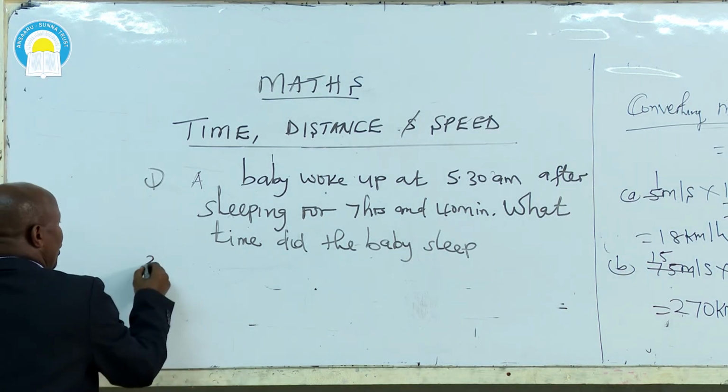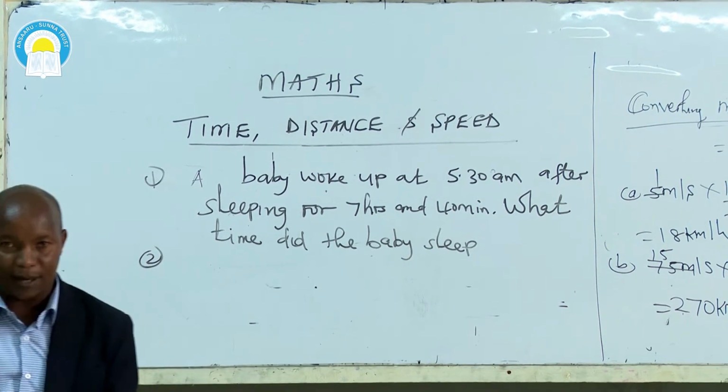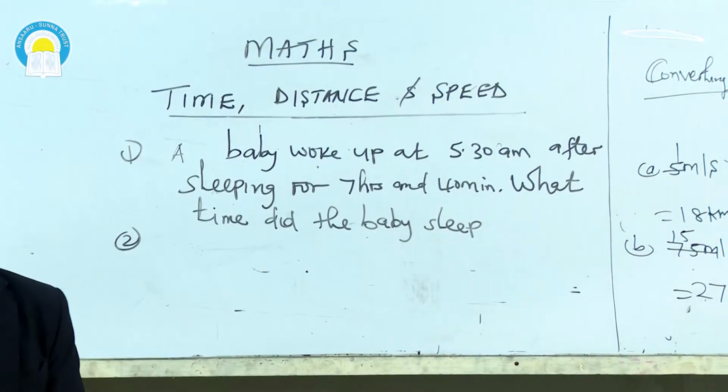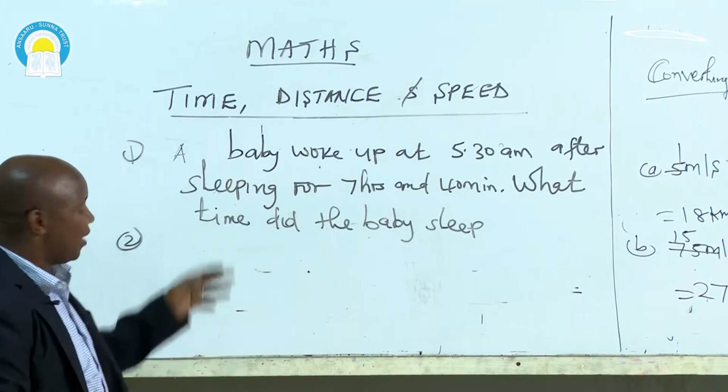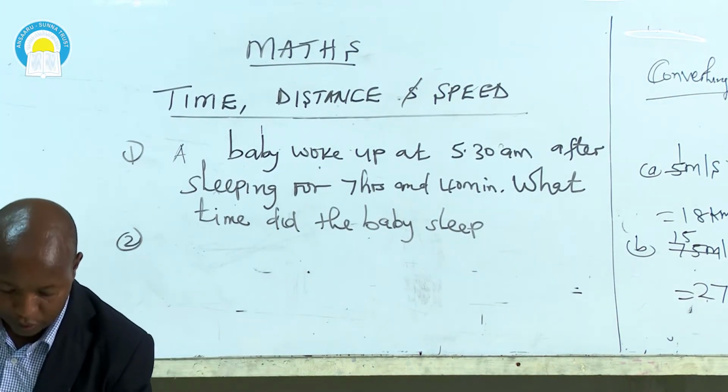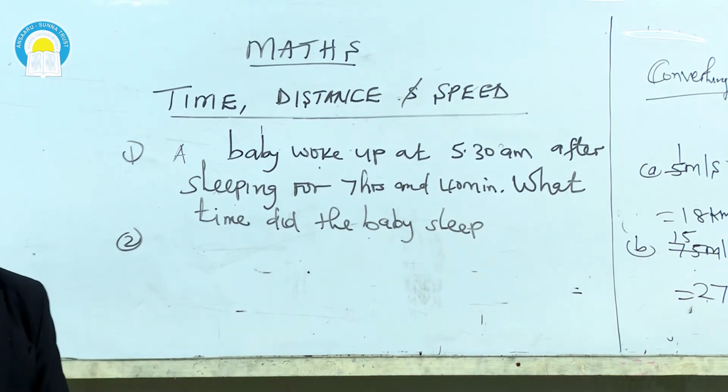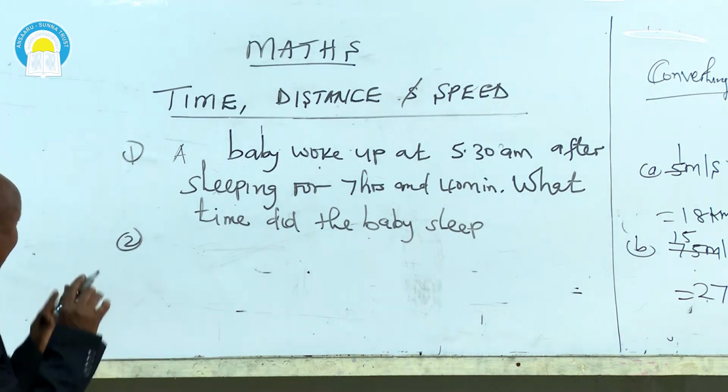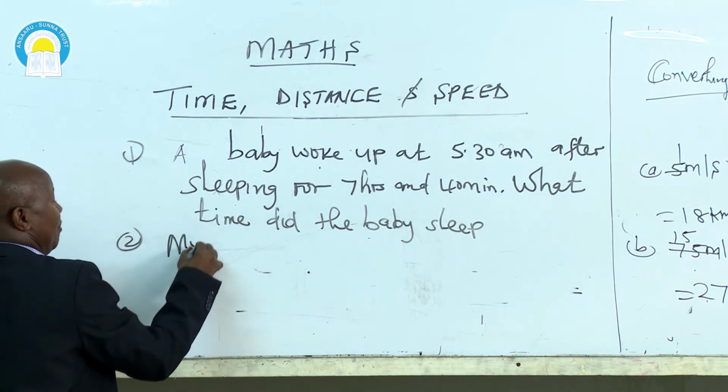Question number 2, as I wind up. This again was tested in the year 2003. My mom slept at 23:15 hours. Assume it's your mom.